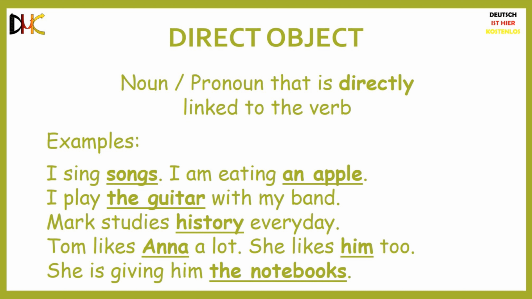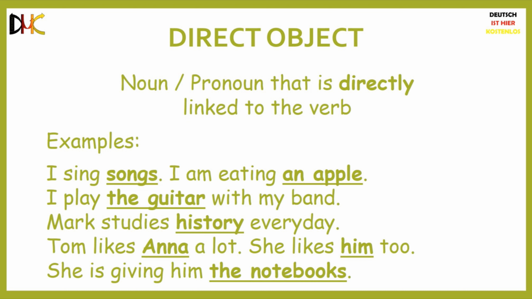You would ask why the direct object in this case is the notebooks and why is it not him? Well, the direct object is not necessarily always next to the verb. It can be anywhere in the sentence, but you need to be able to identify it by asking yourself the right questions. The sentence, "She is giving him the notebooks," actually means that she is giving the notebooks to him, right?